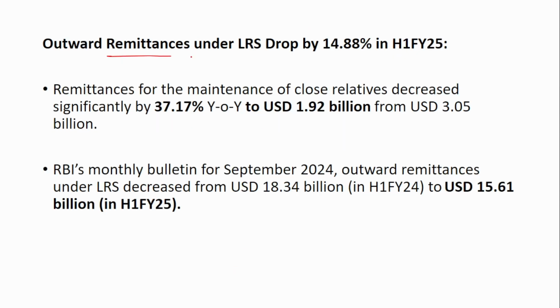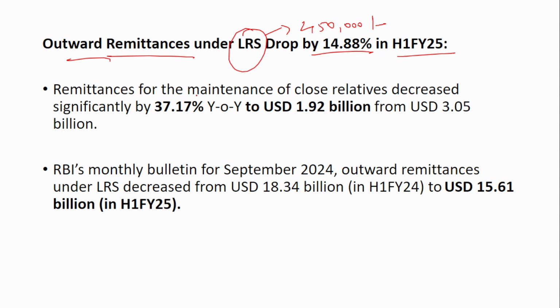Next is that outward remittance under the Liberalized Remittance Scheme dropped by 14.88% in the first half of 25. The Liberalized Remittance Scheme, you know, has a limit of 2,50,000 per resident. If you see the outward remittance under this, that is people sending money through LRS outside India, that has dropped. Why? Because certain components of this LRS have dropped.